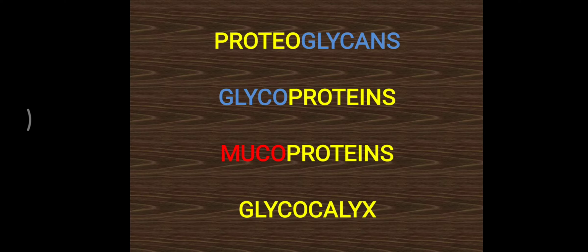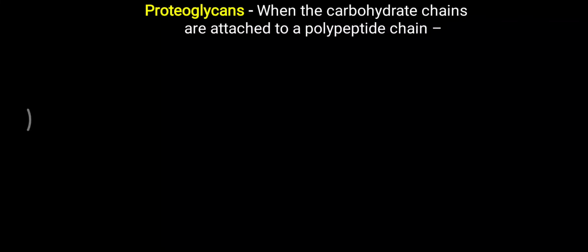So if carbohydrate concentration is less than 10%, that is called a glycoprotein. But suppose carbohydrate concentration is more than 10%, or somewhat more than 10%, over the protein molecule, then it is called mucoprotein, because depending on the consistency, the name of the molecule differs, that is mucoprotein instead of glycoprotein. Again, glycocalyx is particularly present over the cell membrane. So whatever carbohydrate is present over the cell membrane is called a glycocalyx.